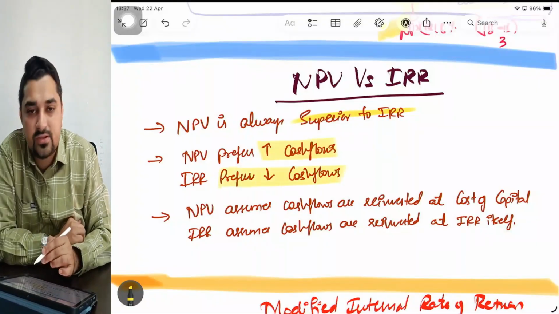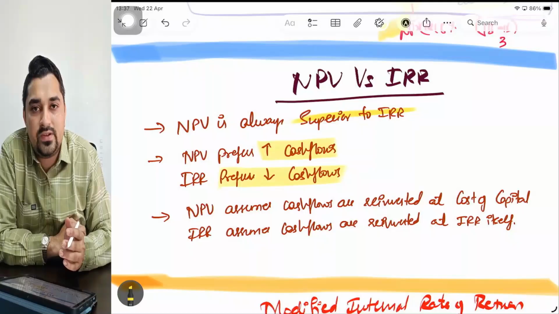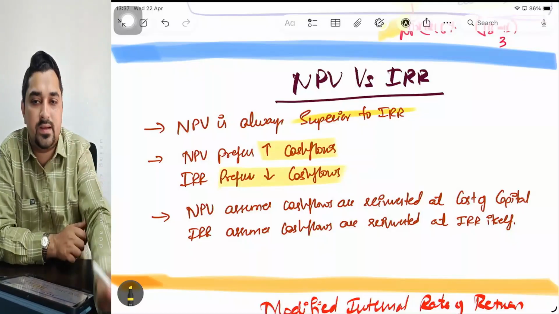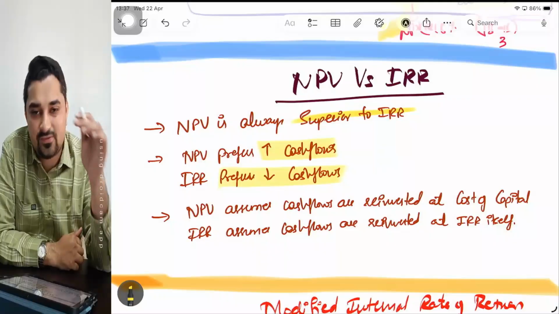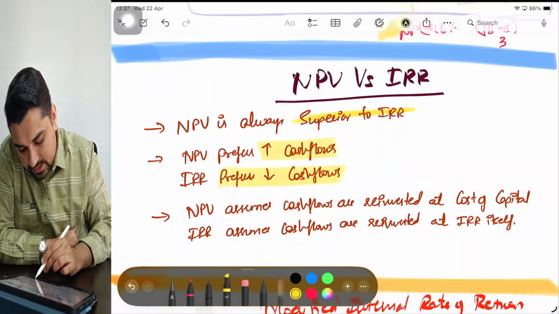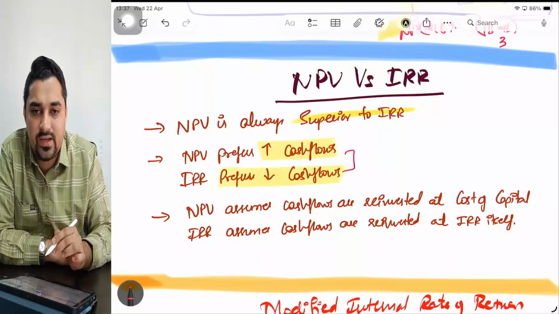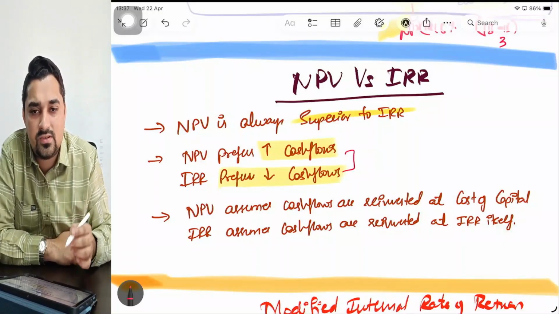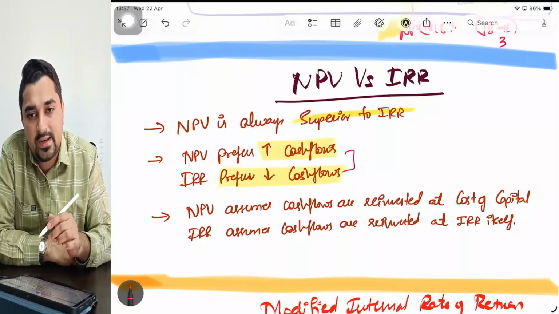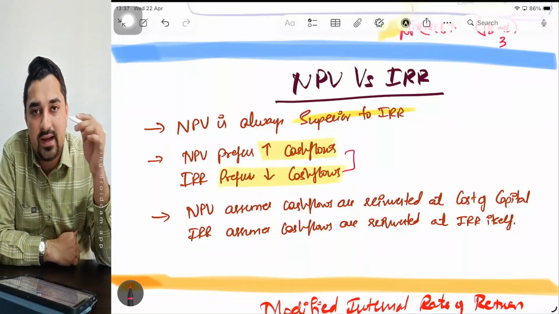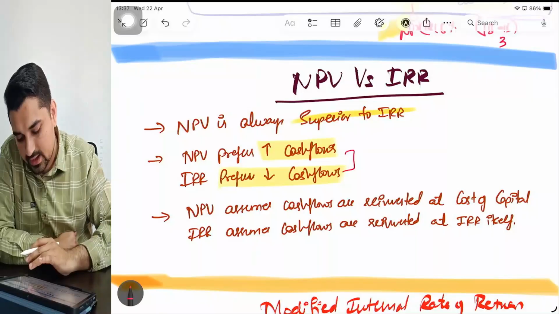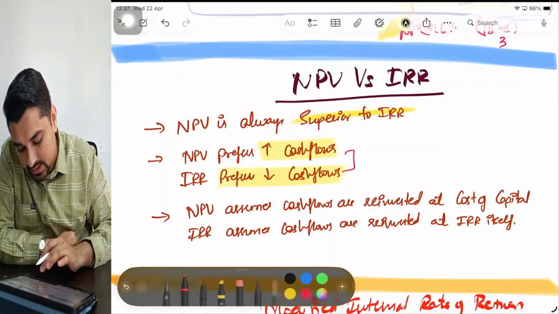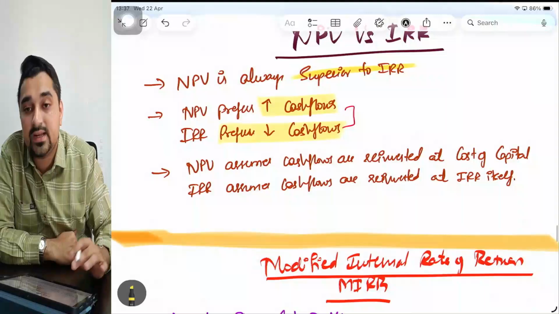When I take a decision based on IRR, IRR will always prefer higher cash flows in the beginning, which is correct also. From this perspective, IRR is only right. Why? Because it is always good to have higher cash flows at the inception. But NPV will prefer those projects which have higher cash flows at a later stage. However, still why NPV is superior to IRR is because of the reinvestment assumption.